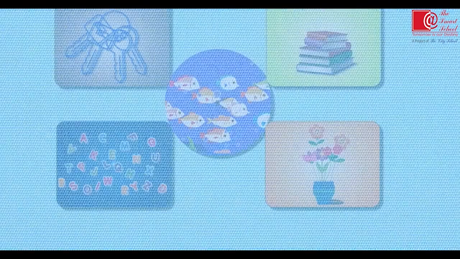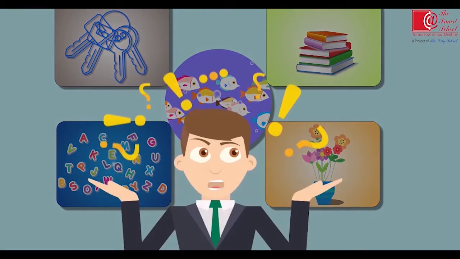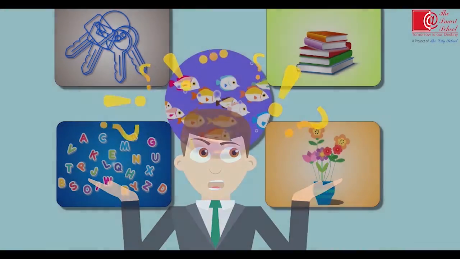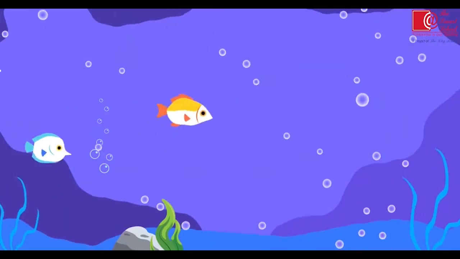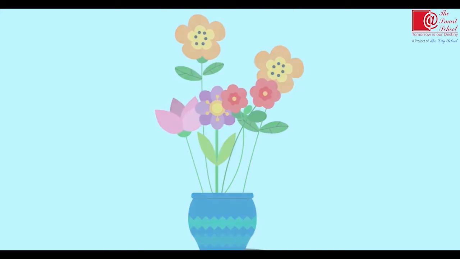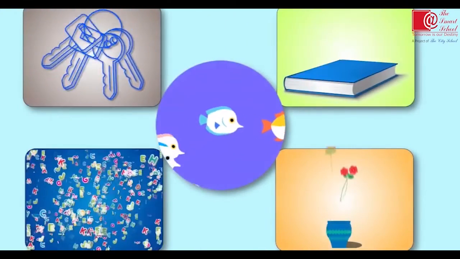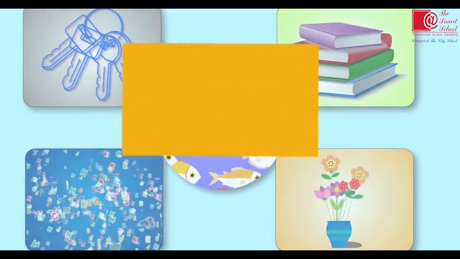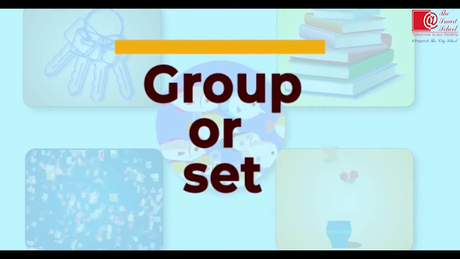So let's have a look at these images. What do you think about them? We have a bunch of keys, a school of fish, a group of letters, a pile of books, and a bunch of flowers. The one thing that can be seen in common is that everything is in the form of a group or set.